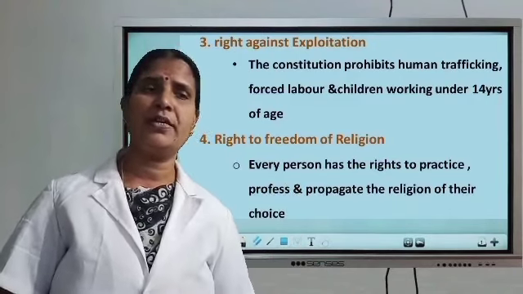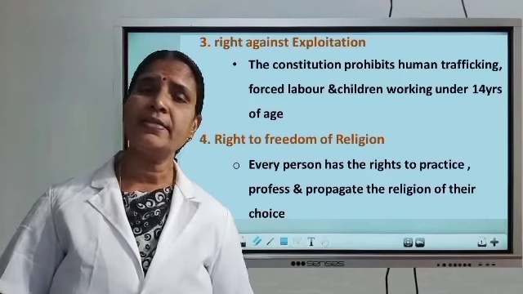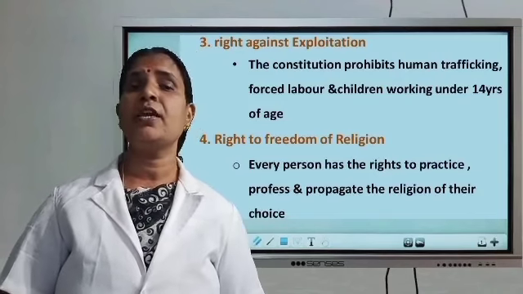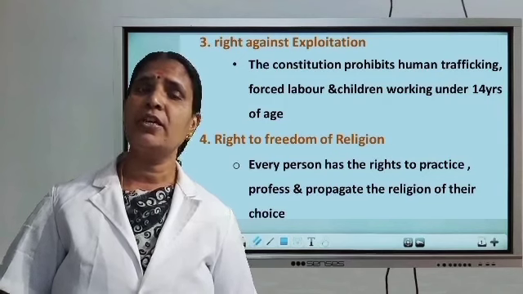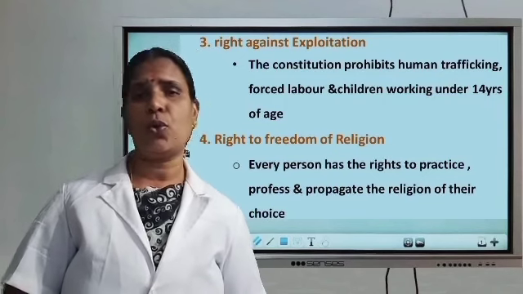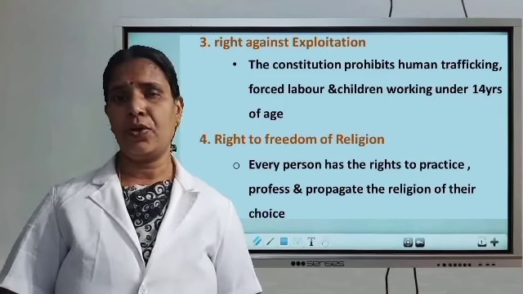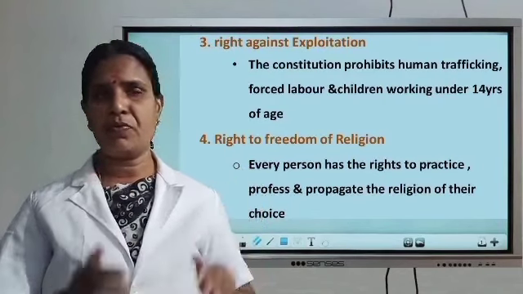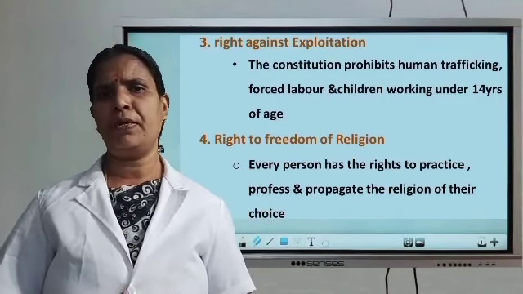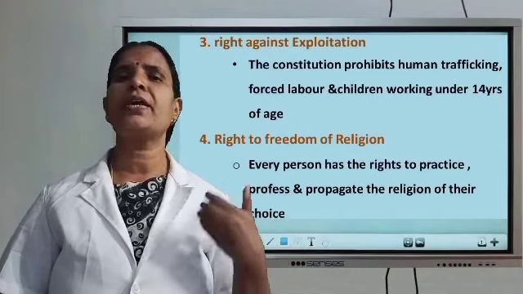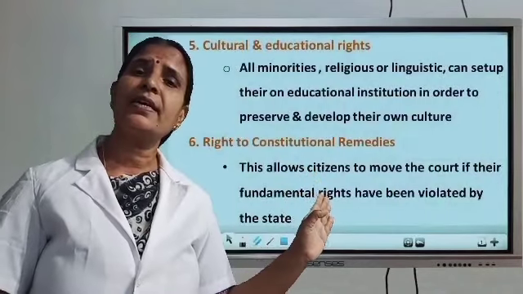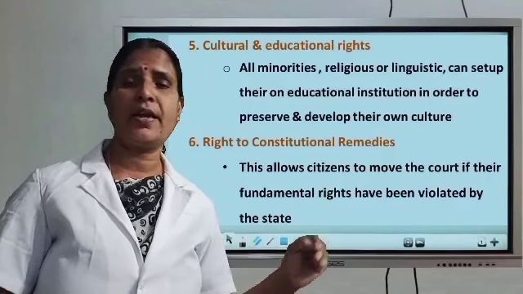According to this right, every person has the right to practice, profess and propagate the religion of their own choice. According to the right to freedom of religion, each and every person, according to their wish, can follow the religion. Next, the fifth point, the cultural and educational rights.